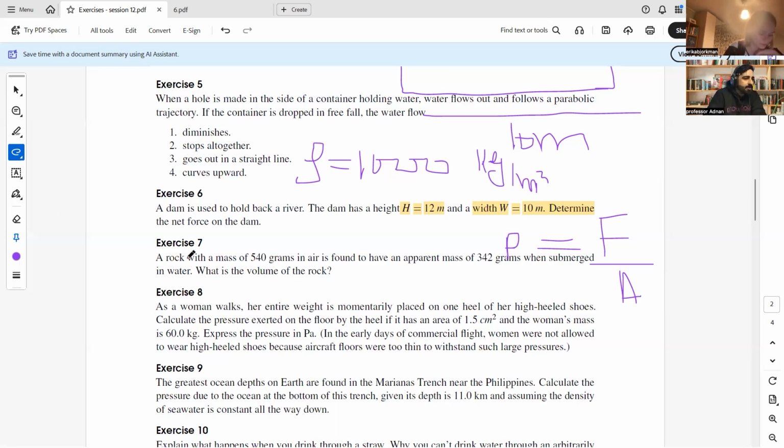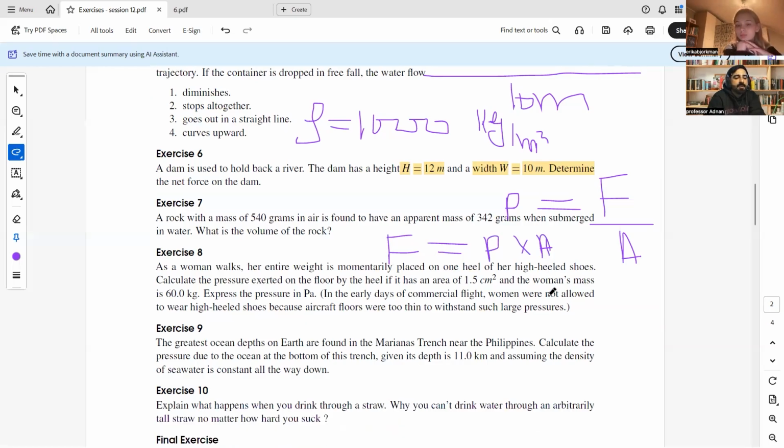Okay. So pressure is equal to F over A. Then F is equal to P multiplied by A. But here height is not specifically known to us. It is changing because of the water flow up and down. It can be high, it can be low, but the maximum height according to the dam height is h equal to 12 meters. So maximum it can be 12 meter.